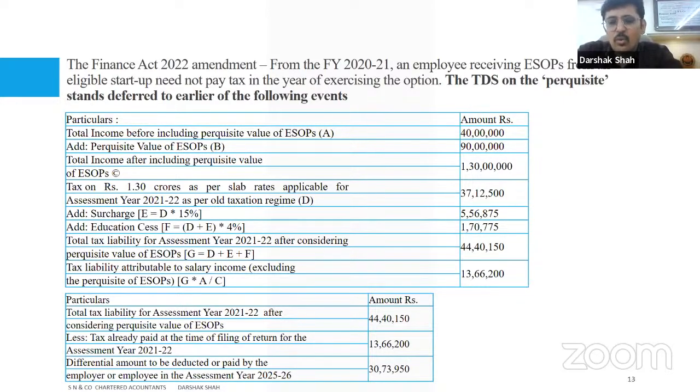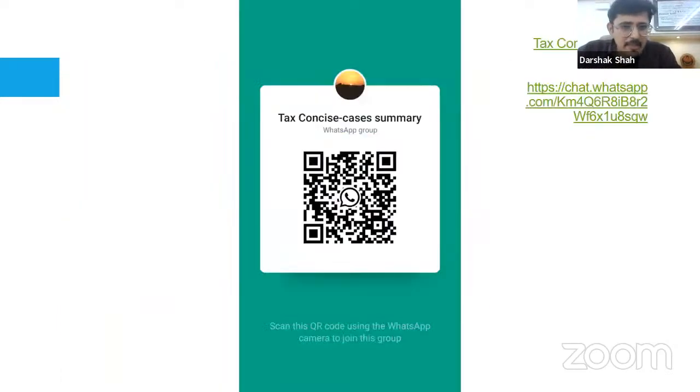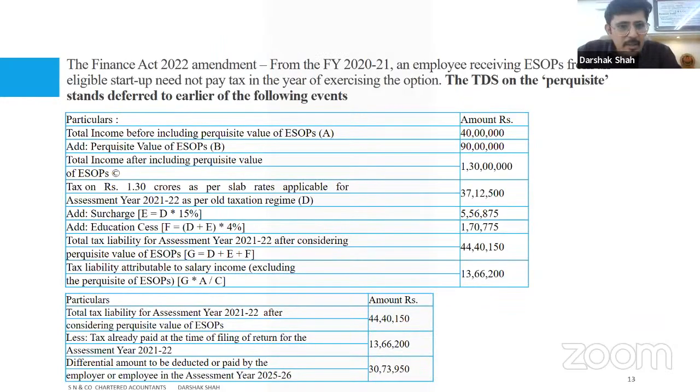So that's how this whole treatment is going to be, and that's how there is going to be a deferment of taxation for the ESOPs for startup companies, employees of the startup companies. So that's the whole of it. I'm done with my presentation.